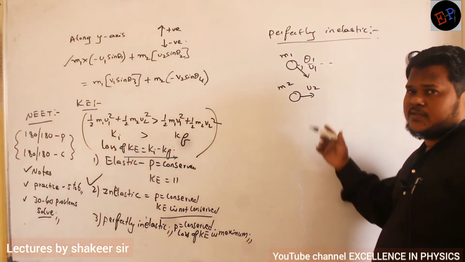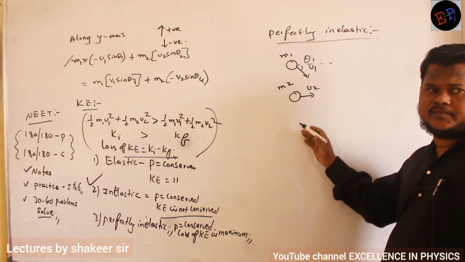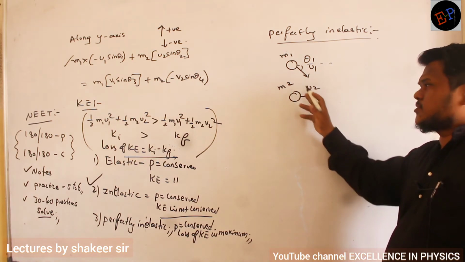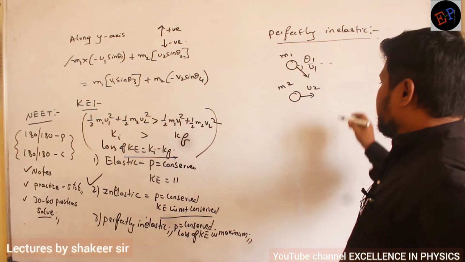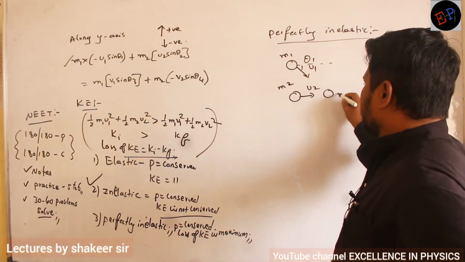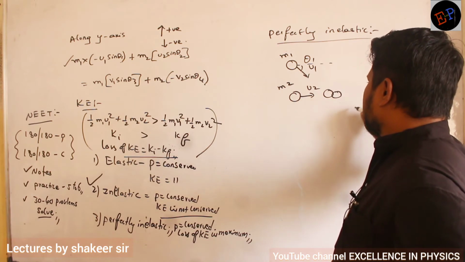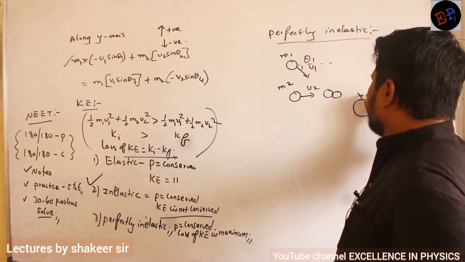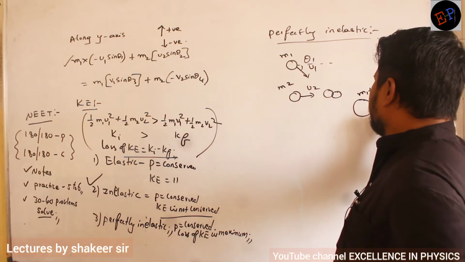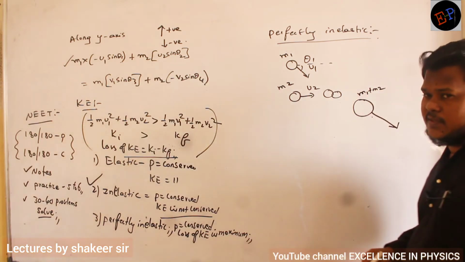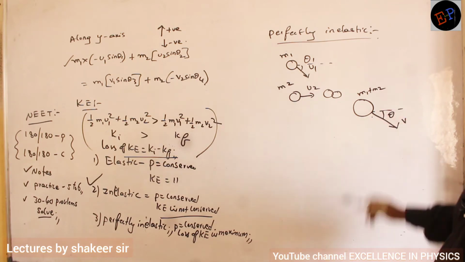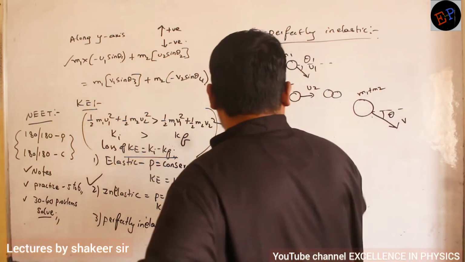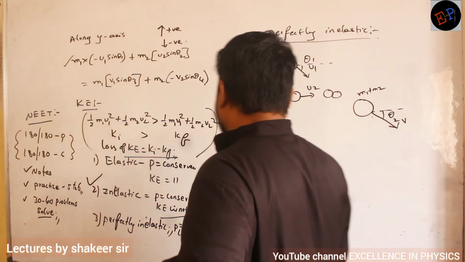So it is also a two-dimensional collision only. This body is traveling only along x-axis, but its motion is along x-axis as well as y-axis. So after collision, consider they collide somewhere here. Then after collision, what happens? They become one body of mass m1 plus m2, and it starts traveling in this direction with a common velocity, which is making an angle of theta. Theta 1 I have taken, no? Let us take this as theta 2.